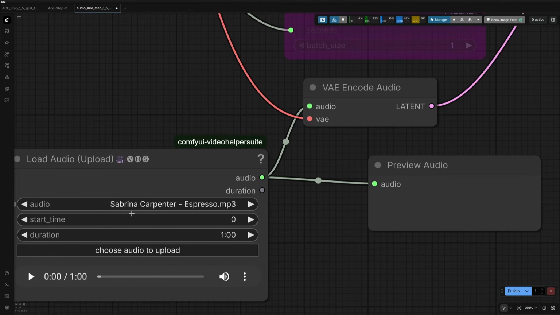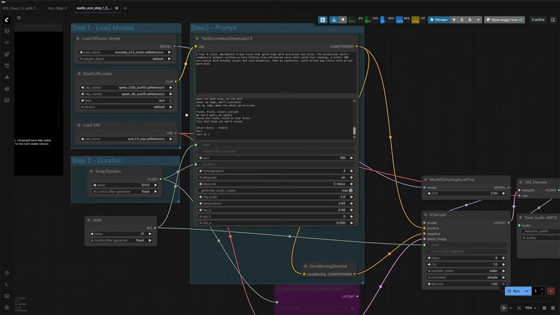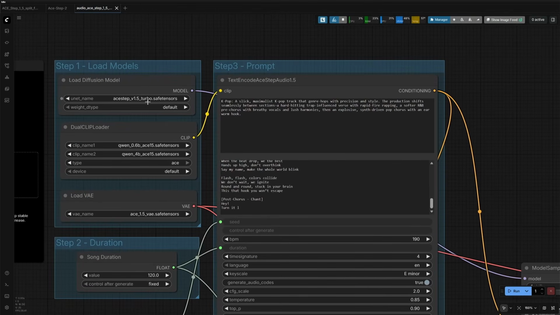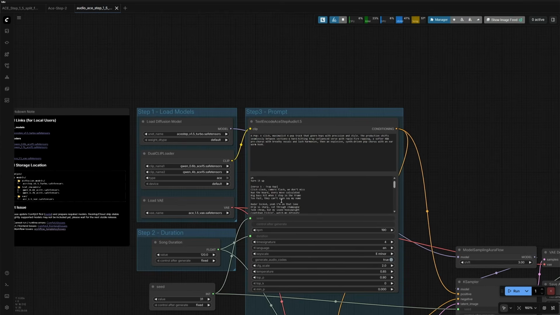The song used here is a pretty famous song, Espresso, by Sabrina Carpenter. I will not be able to play this song, so I will link the same, and you can check in the description. The diffusion model used is the turbo model, which should produce results in 8 sampling steps. And this is the larger clip file I spoke about. The music type and the lyrics are the same I used in the older video.